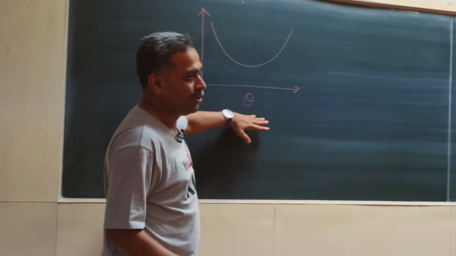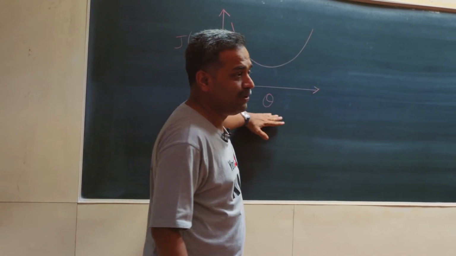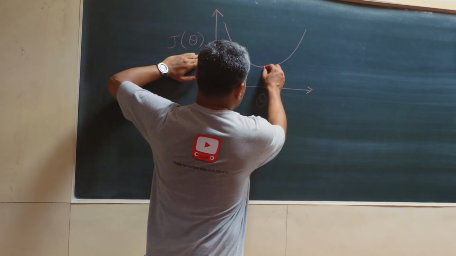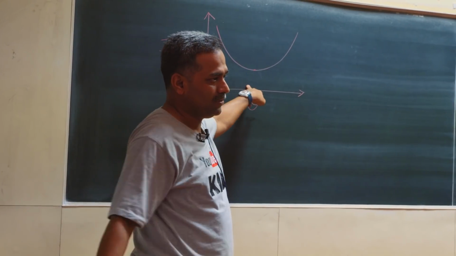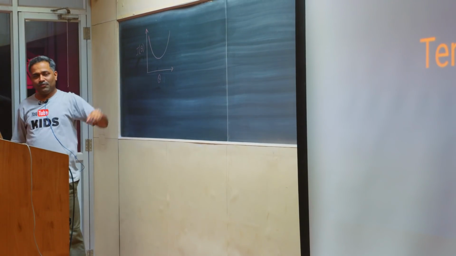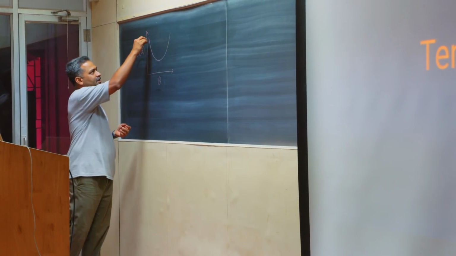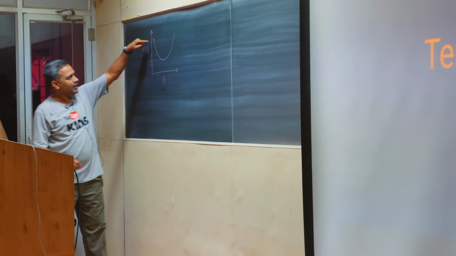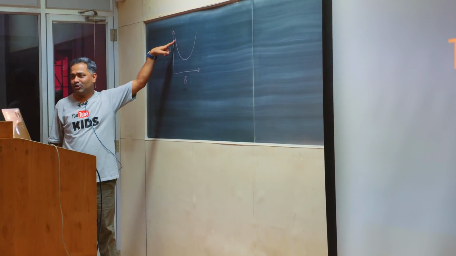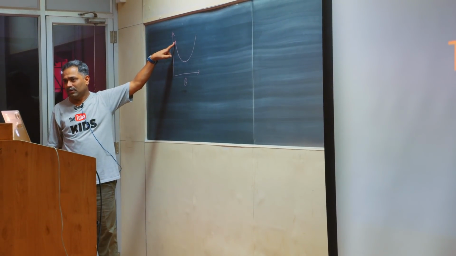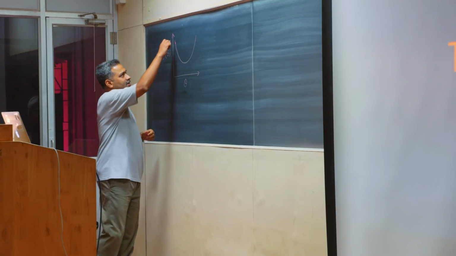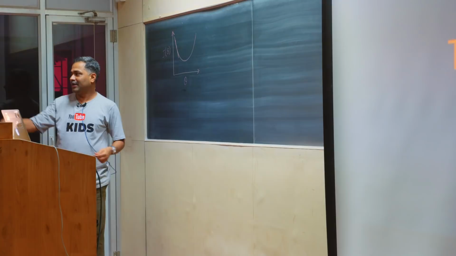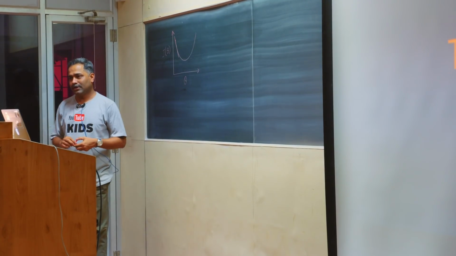I want to find the optimal value of theta that minimizes my loss, right? Obviously we can see that this is the point. So we have an iterative algorithm. We start somewhere, anywhere, let's say I start here. At this point, I will find the gradient of the loss function, and let's say this is the gradient. Then I take steps in the direction of the gradient, correct?